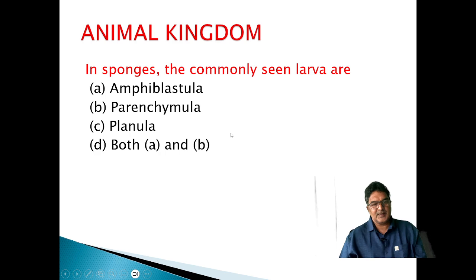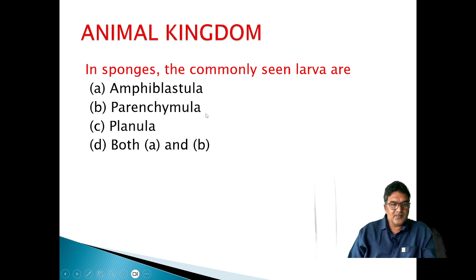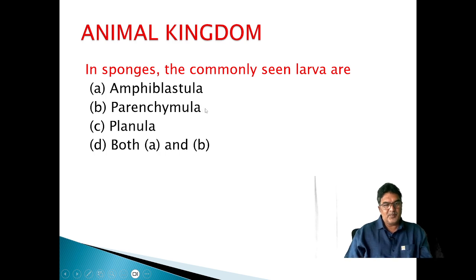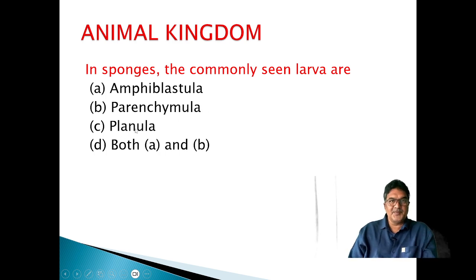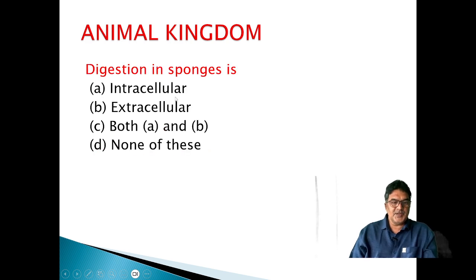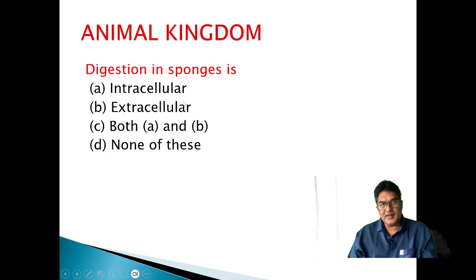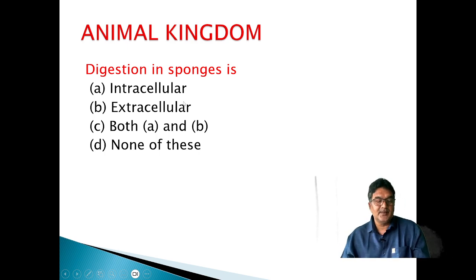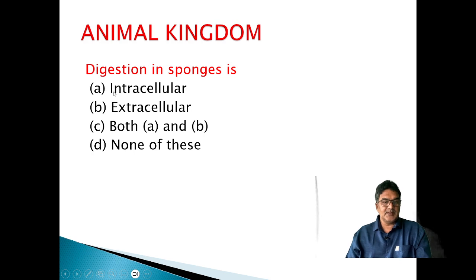In sponges, commonly seen larvae are parenchymula and amphiblastula. I don't have that in NCERT, just for information. Both belong to the phylum Porifera. Planula is the larval form of coelenterates. Digestion in sponges occurs inside the cells, the choanocytes, so we can see intracellular digestion.